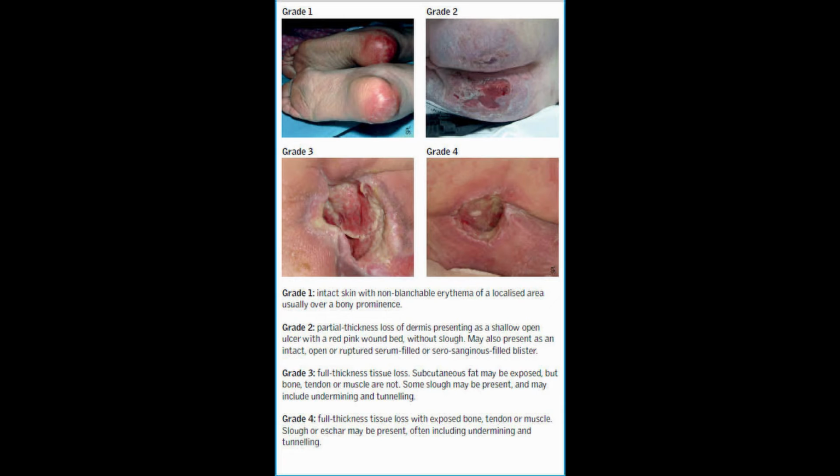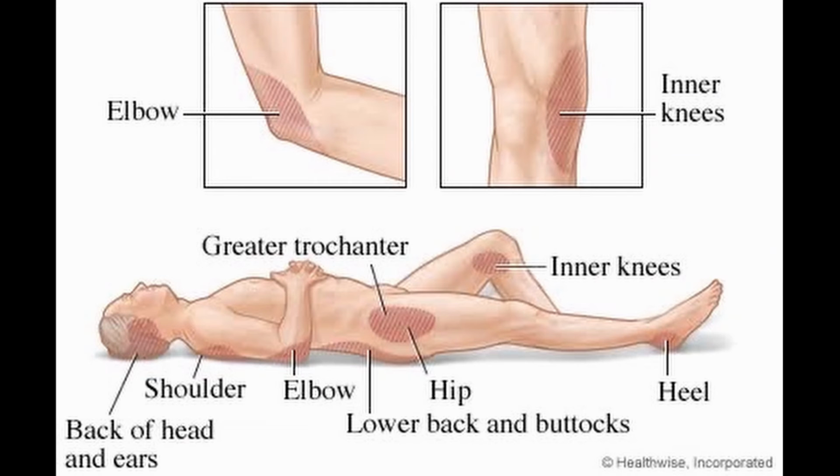Next we discuss the sites of the bed sore. So these include the shoulder joint, elbow, hip, greater trochanter, lower back, buttock, heel, inner side of the knees, and back of the head and the ear. These are the common sites of the bed sore.